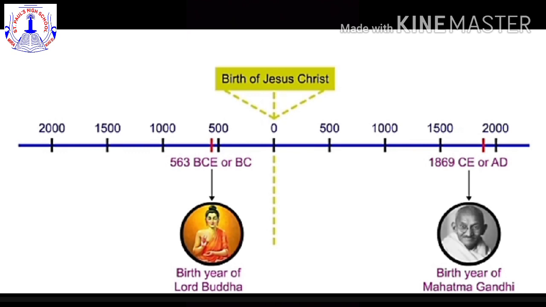He was born 1869 years after Jesus Christ was born. Lord Buddha was born in 563 BCE or BC. He was born 563 years before the birth of Jesus Christ.